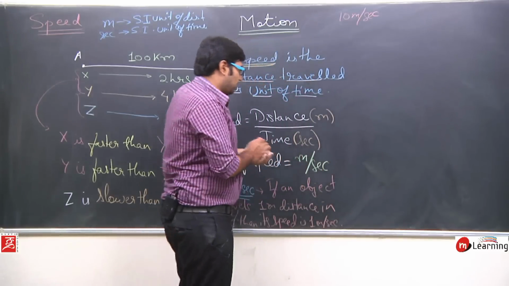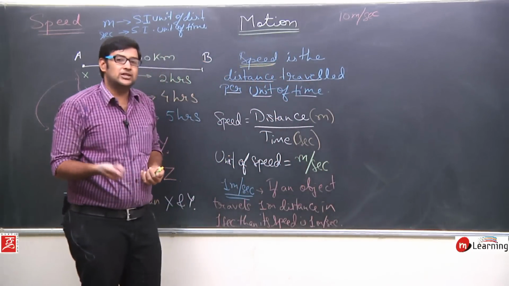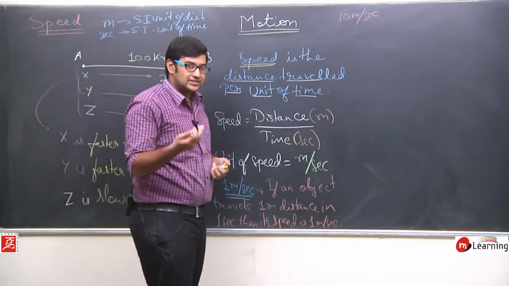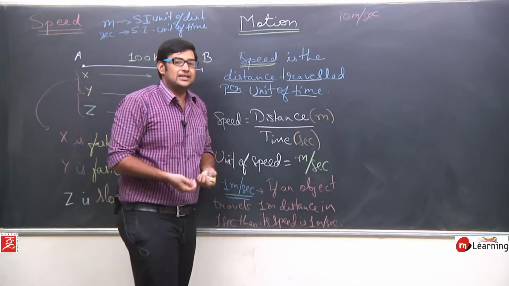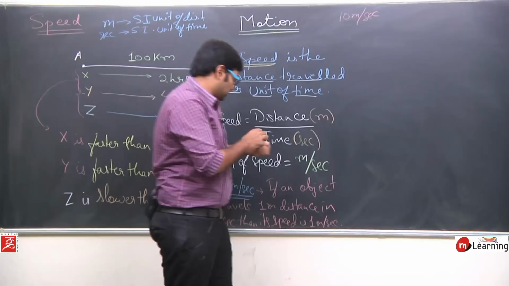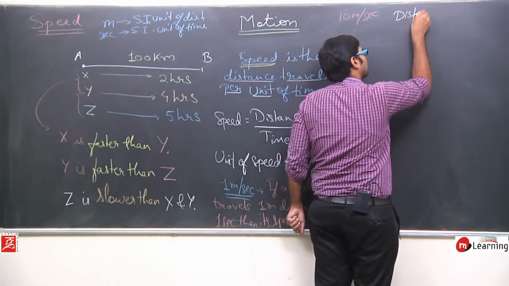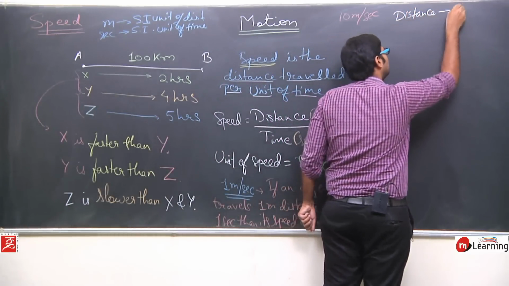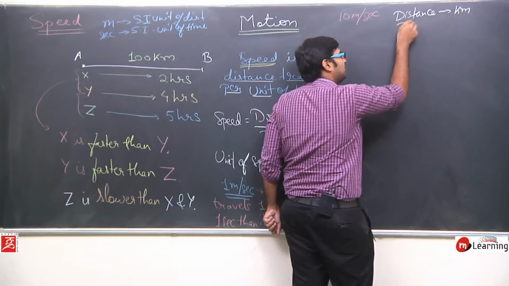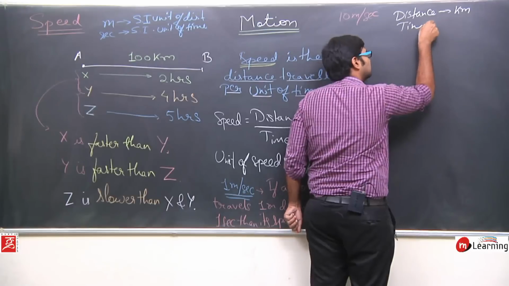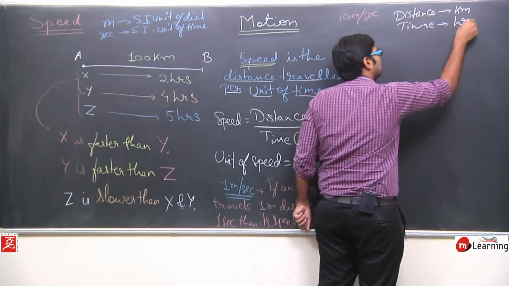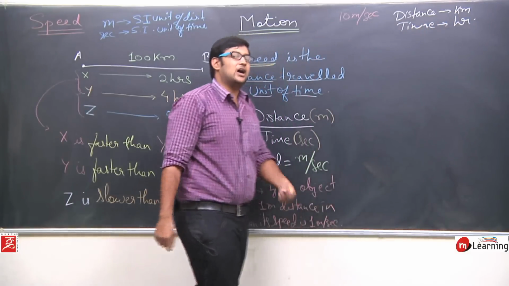And the unit of distance that we commonly use is kilometers. So distance can also be in kilometers, and time can also be in hours.